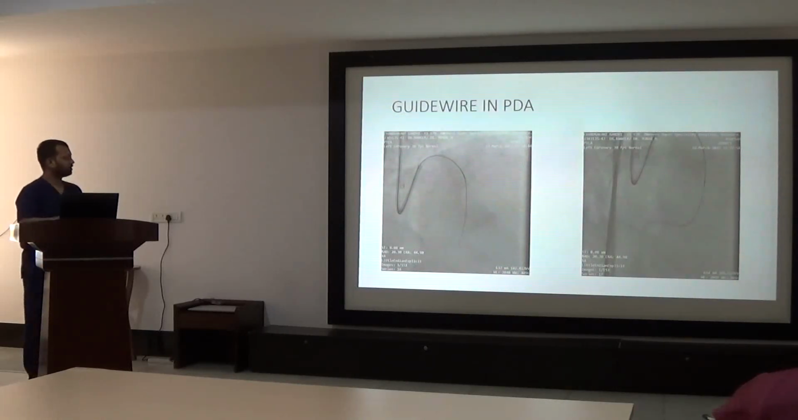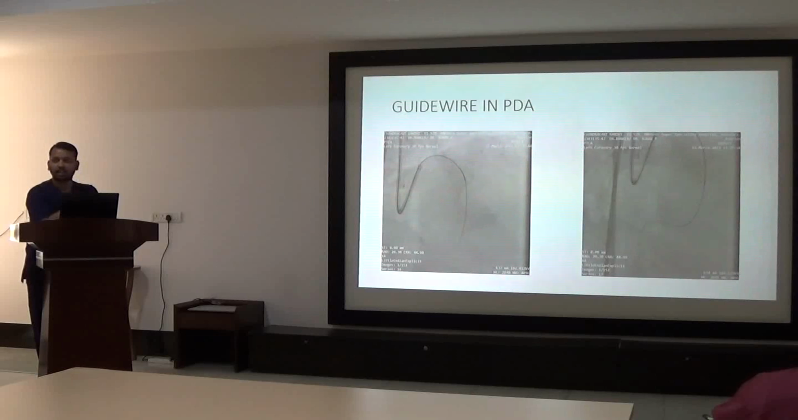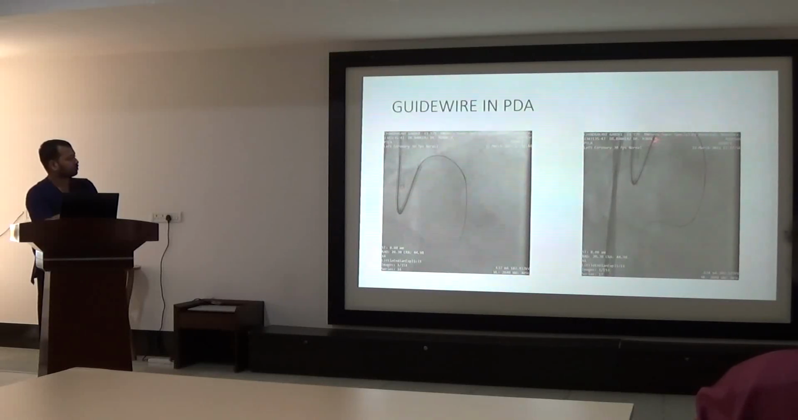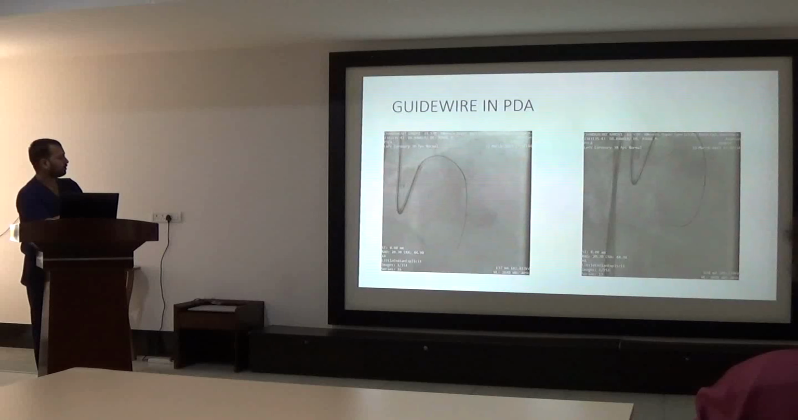The next step is, from the microcatheter, we have to slowly push the guide wire so that it doesn't damage the collateral and enters the contralateral circulation, so that we can see here the guide wire in the PDA.